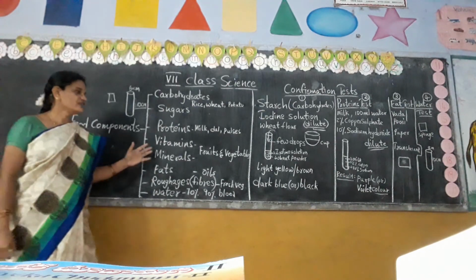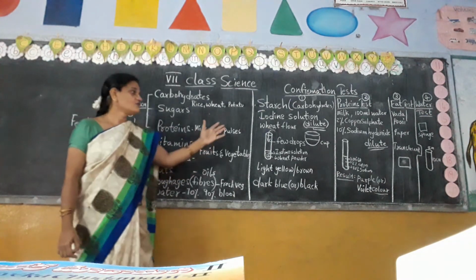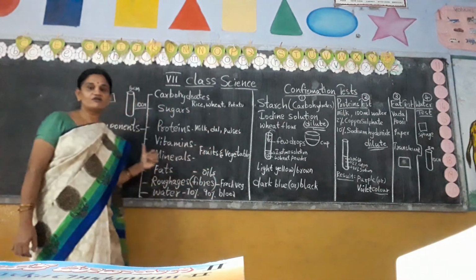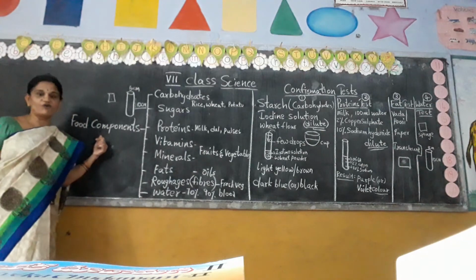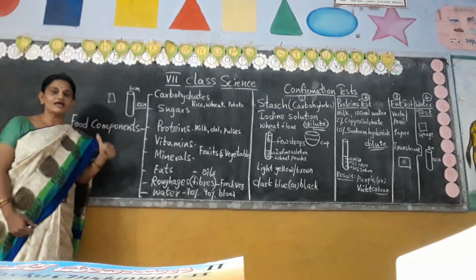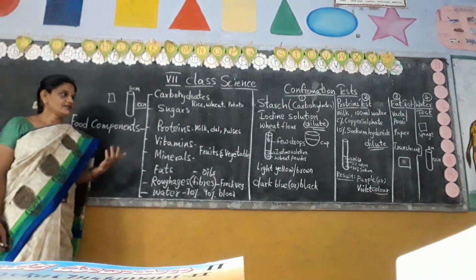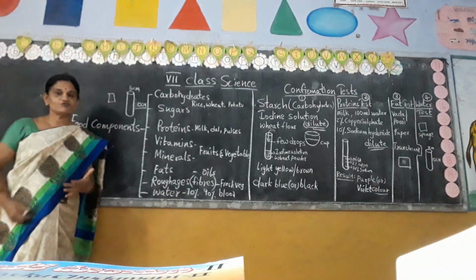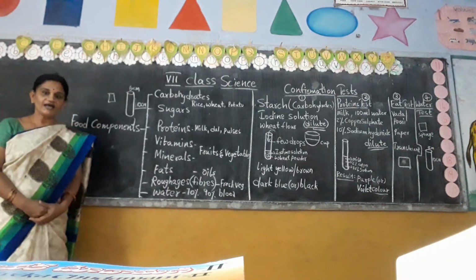Understand? So, in this class we have discussed 4 experiments, 4 confirmation tests related to food components. In this class I will conclude. In the next class I will tell you the remaining lesson, that is balanced diet. In the next class we will discuss balanced diet.